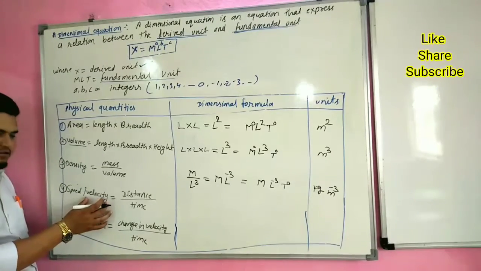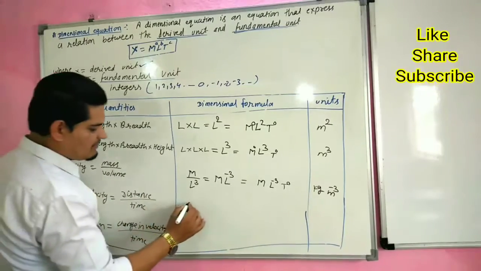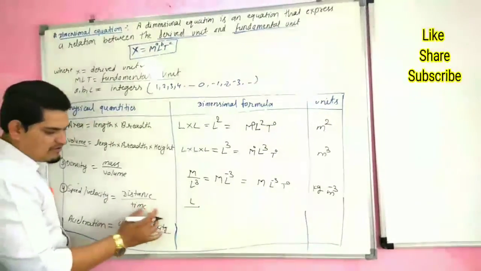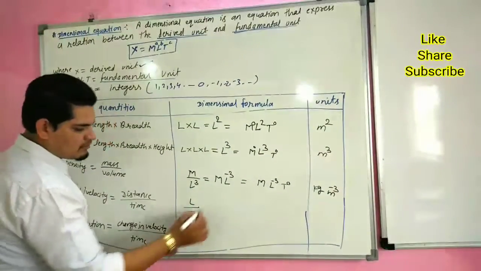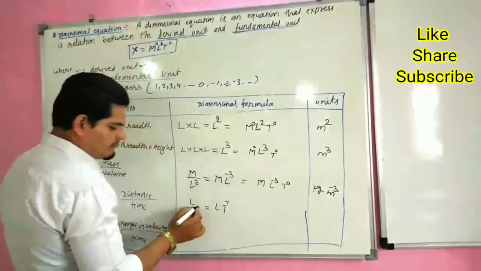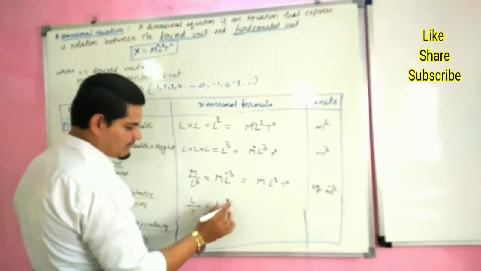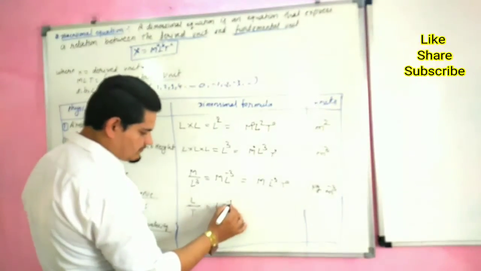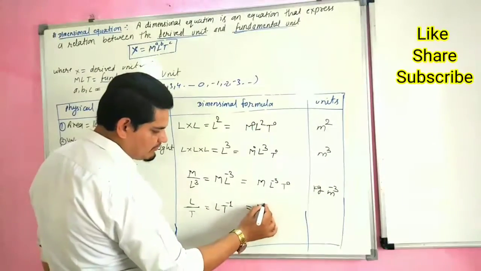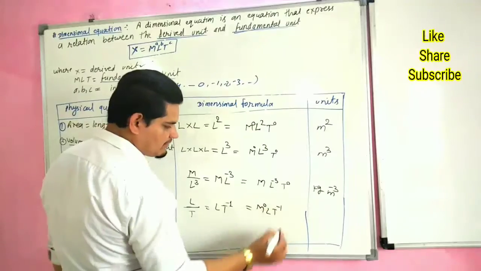Fourth is speed, or we can say velocity. It is distance upon time. Distance is measured in terms of length, distance is a length, and time is measured in terms of T. So L T to the power minus 1. Here M is absent, so we can write M0 L T to the power minus 1.